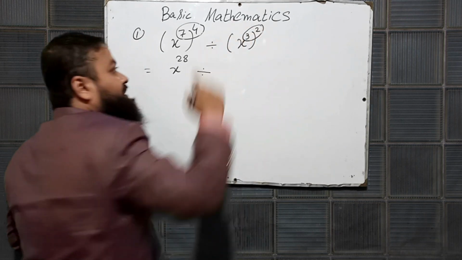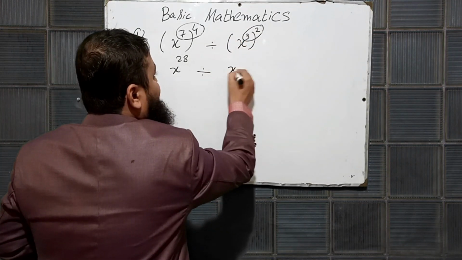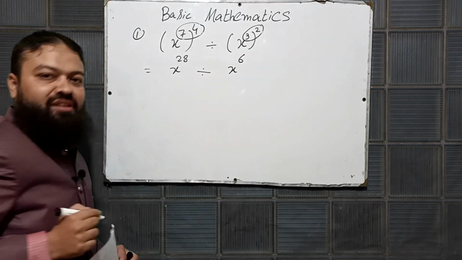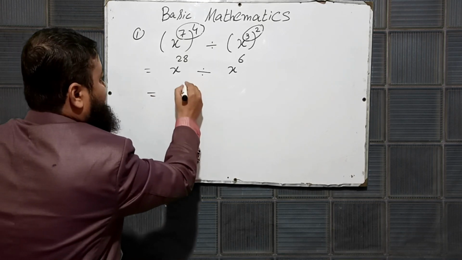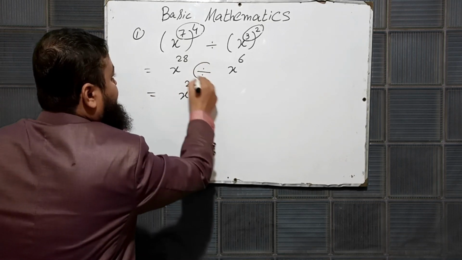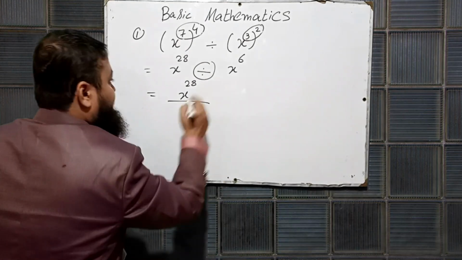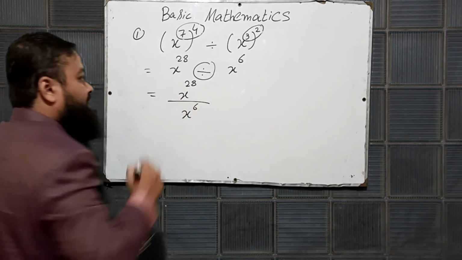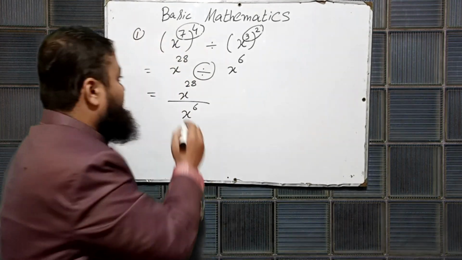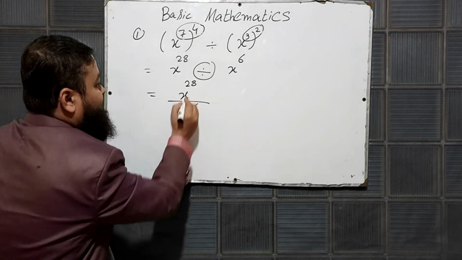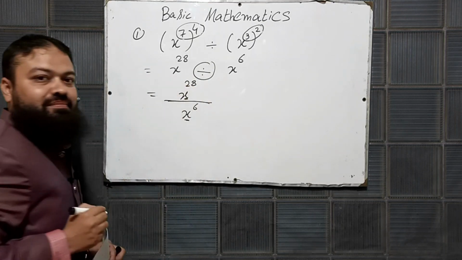will be multiplied with 2 directly. 3 2s are 6. This is the first step. Now we can write it as x raised to power 28 over x raised to power 6. Now this is a basic rule of mathematics. When the bases are same, it is x and this is also x, and they are dividing with each other.